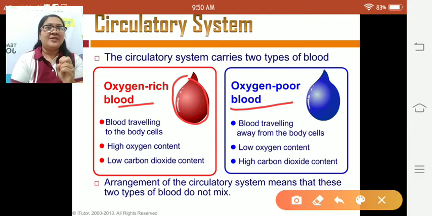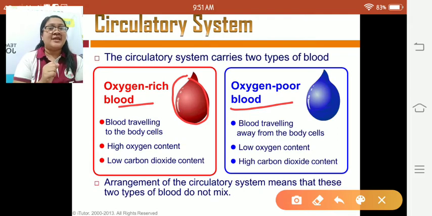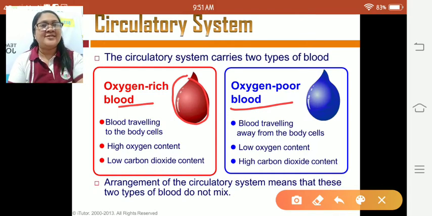Do not say that our blood is mixed in our body, as a combination of oxygen-rich and oxygen-poor blood. In the arrangement of our circulatory system, these two types of blood do not mix, meaning they are separated. Okay, let's continue.